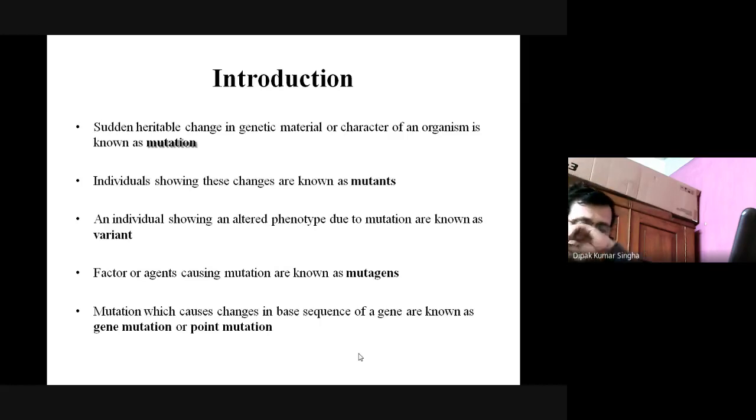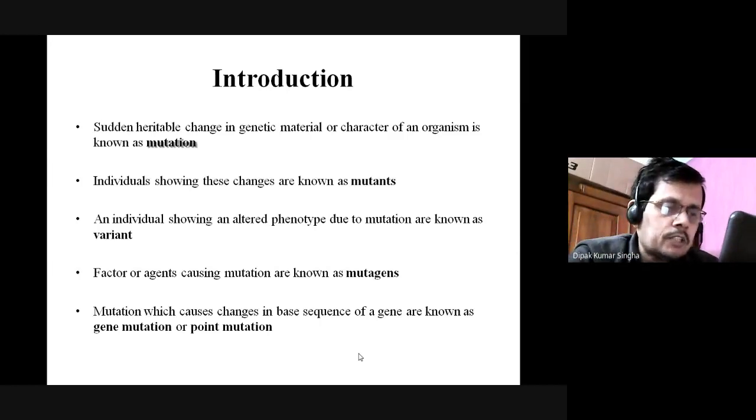point mutation. In case of protein synthesis you can see the various types of mutation. And in case of mutagens we discussed the different types of mutation. When there is a change of a single base, it is called the gene mutation, or commonly known as the point mutation. It just alters one base sequence.